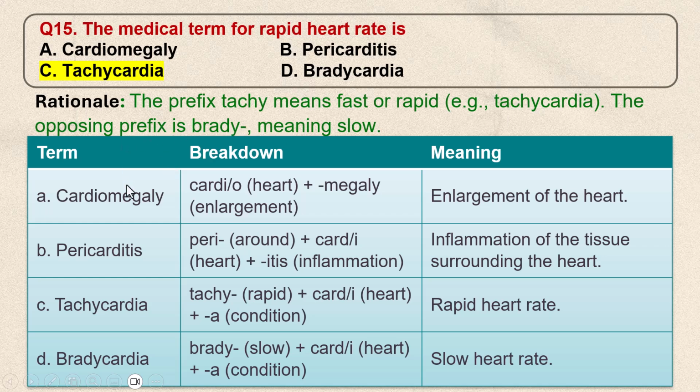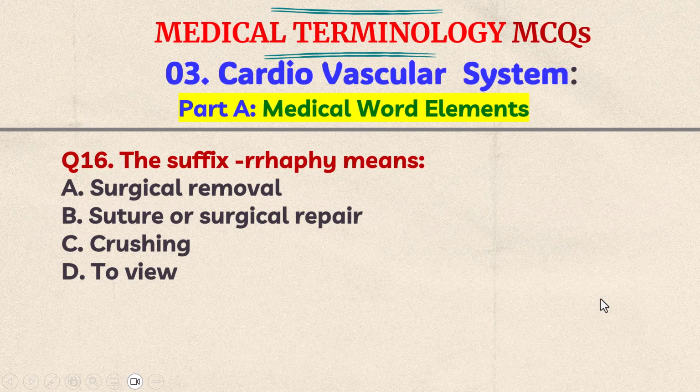Let's check other answers. Cardiomegaly means enlargement of the heart. Pericarditis means inflammation of the tissue surrounding the heart. Tachycardia means rapid heart rate. Bradycardia means slow heart rate. Question number 16. The suffix raphy means A.